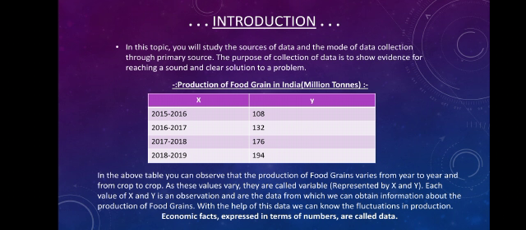Simple as that. The next thing we have to understand is why we need to collect data. What is the need of collecting these facts in the form of numbers? Why are they relevant? If we have the data in the form of numbers, we will be able to compare the productivity. Under this table we can easily compare the productivity, and analyze that the production is increasing continuously.